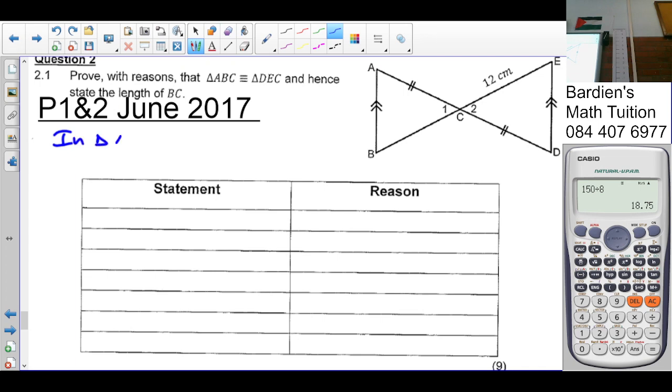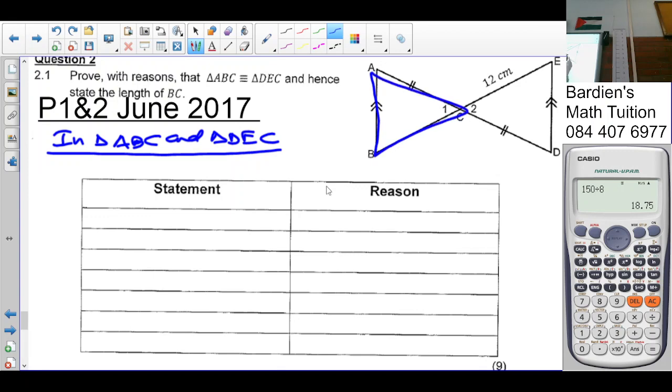In triangle ABC and triangle DEC, what can I say? So A, B, C and D, E, C. What can we say? C1 is equal to C2. It's vertically opposite angles, not so?